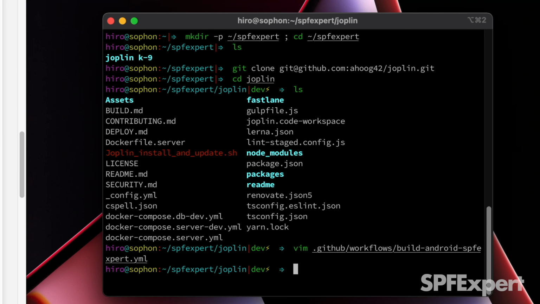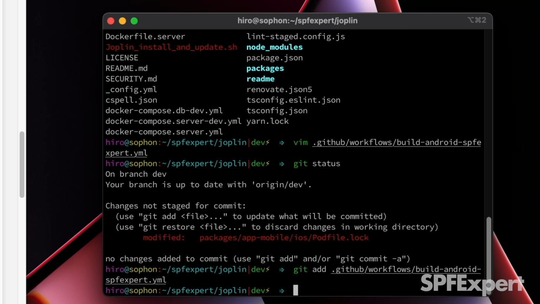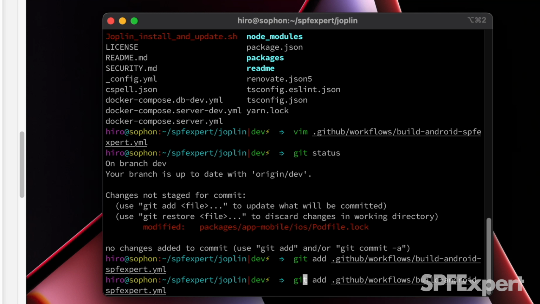Now that you have the GitHub Action YAML file built, you need to actually go ahead and check this file in. I've already done this ahead of time, so you can see here that the file's already been checked in and there are no changes. But if you haven't done this, you would simply do a git add command, and then you would add that file so it's being tracked by Git. And then from there, you can just do a commit, and then you'd put in some message, initial workflow file. Of course, I can never spell.